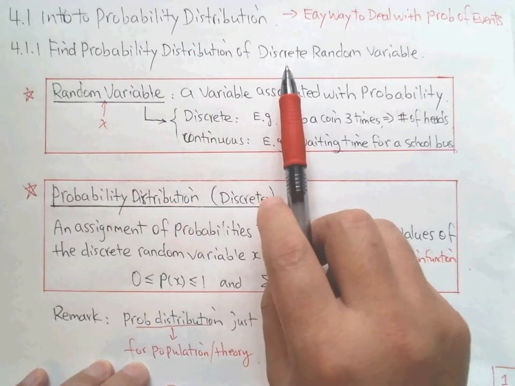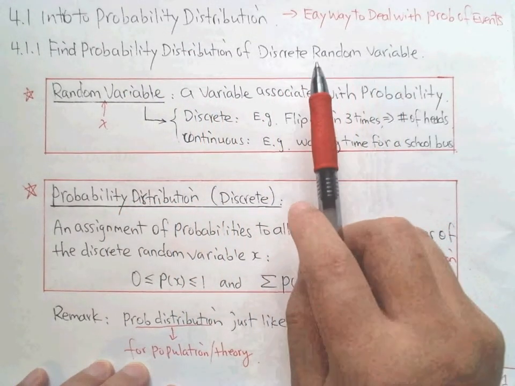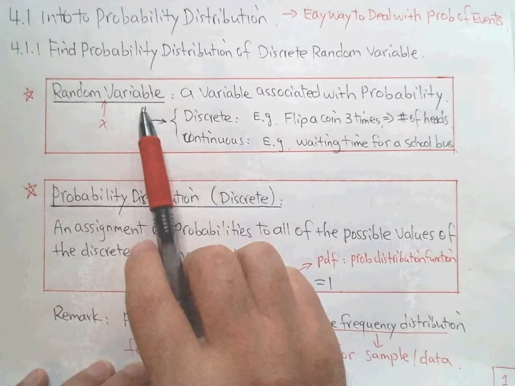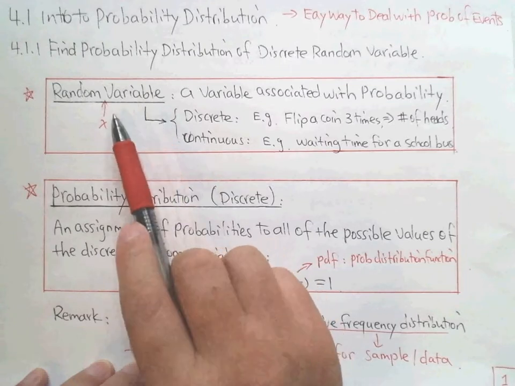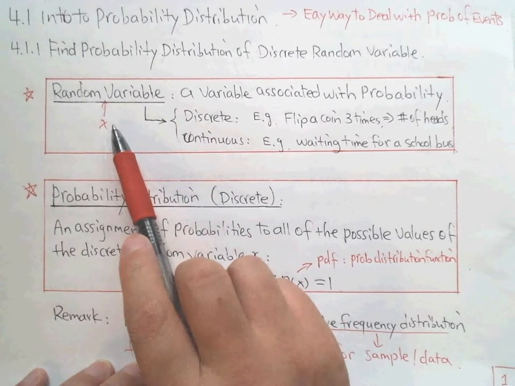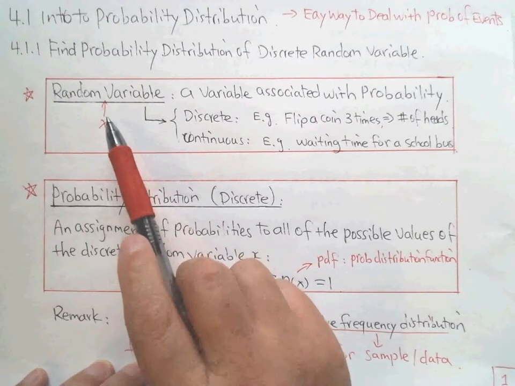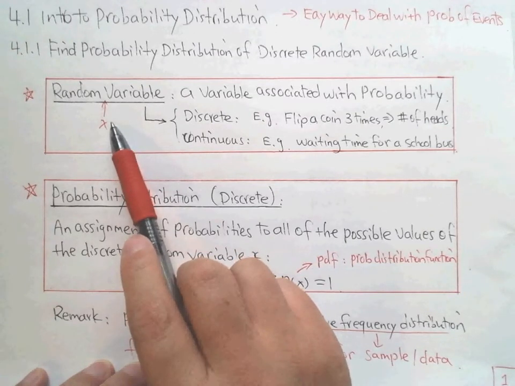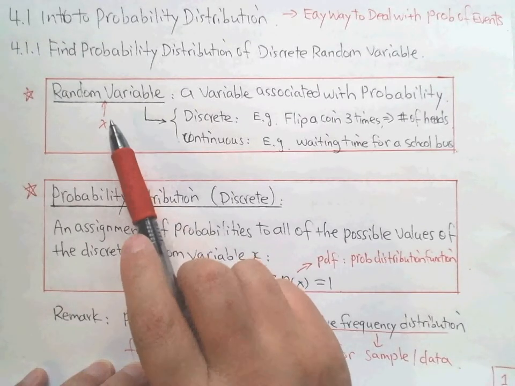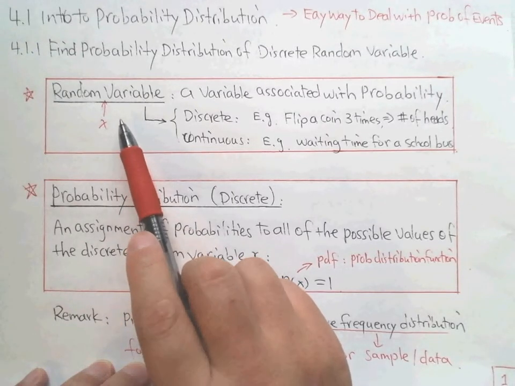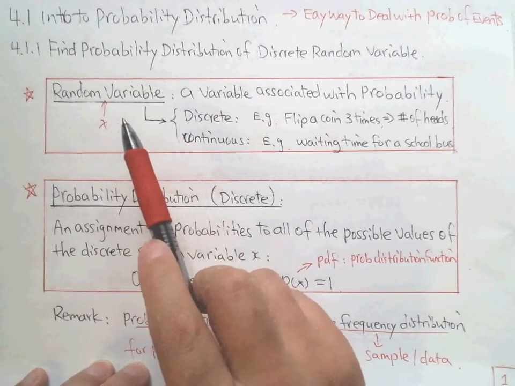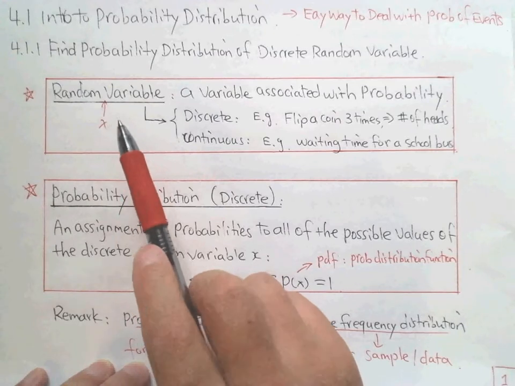So the first thing we're going to learn is what a random variable is. That's the foundation of distribution. If we look at a random variable, the definition is here. It uses x, like a variable, but it is not a normal variable. When we learn basic mathematics like algebra, if we have a variable x and an equation like x plus 1 equals 0, we can definitely find the solution for x. That x is not a random variable.